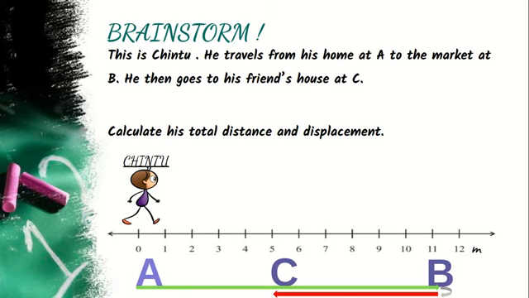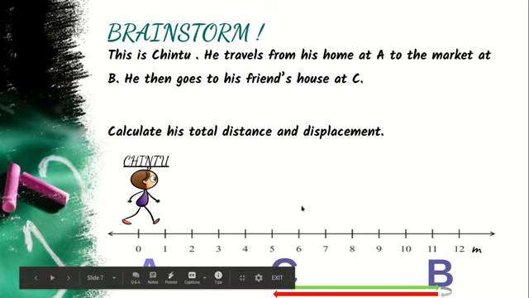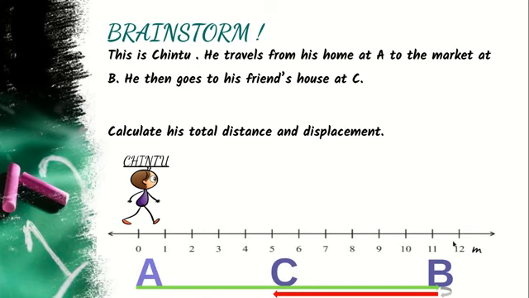Now we shall brainstorm on what we have learnt. This is Chintu. He travels from his home at position A to the market at position B. He then goes to his friend's house at C. Calculate his total distance and displacement.